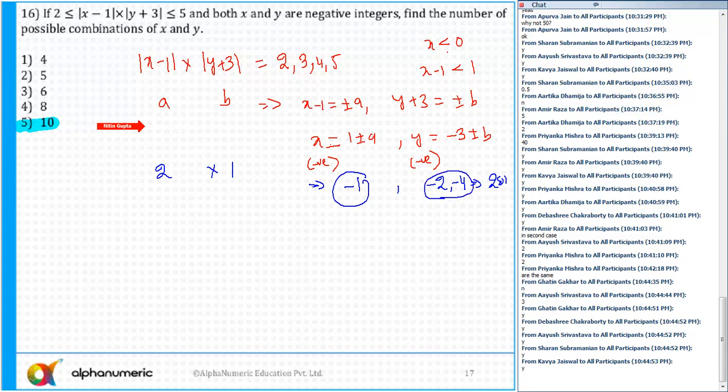Okay. Can I reverse it? Reverse is not possible because remember, the moment I take A, x will become 0. So remember, A can't be equal to 1. Always keep that in mind. A can't be equal to 1 because if I take A, x will become 0, which is not allowed.